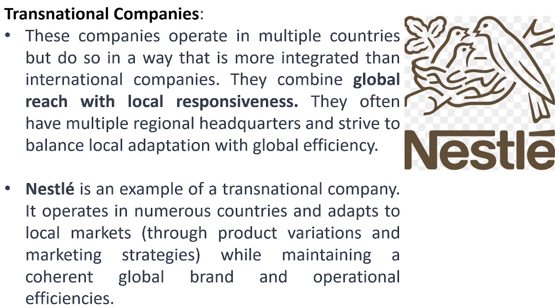Let's take an example. Nestle is an example of a transnational company. It operates in numerous countries and adapts to local markets through product variations and product marketing strategies, while maintaining a coherent global brand and operational efficiency. So they maintain a balance between global brand and operational efficiency.